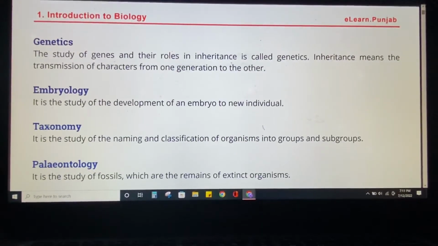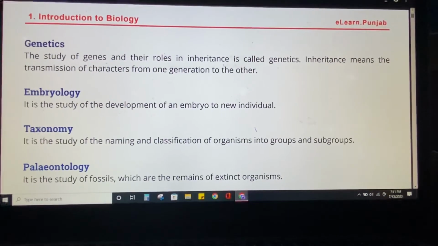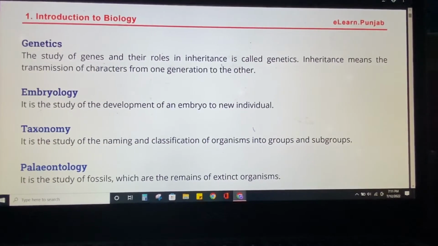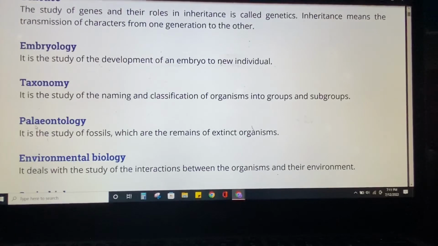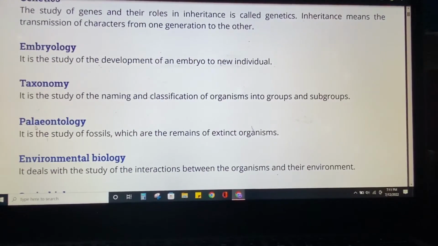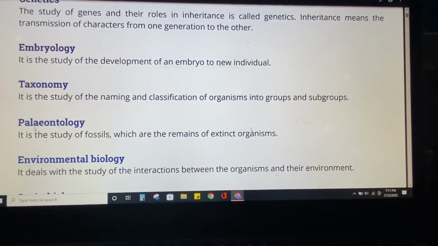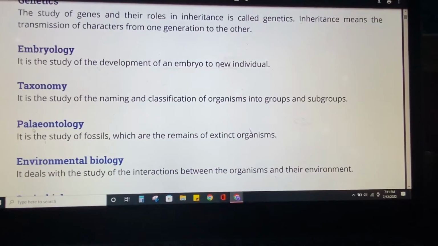Embryology is the study of development of an embryo to a new individual. It's called embryology, the emergence of a new life. Taxonomy is the study of the naming and classification of organisms into groups and subgroups. How we are going to classify the organisms by naming them into different groups and subgroups is called taxonomy.